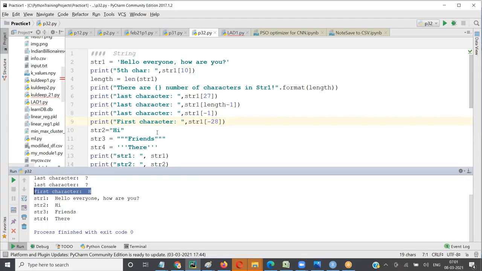Okay. So we'll stop here for today. Let me know if you have any questions, and we'll continue. Today we have seen how to read just one character from the string. Tomorrow we'll see how to read multiple characters. I want the first 3, I want the last 3, I want the middle 3, right? So how do you do that? We'll do that tomorrow.